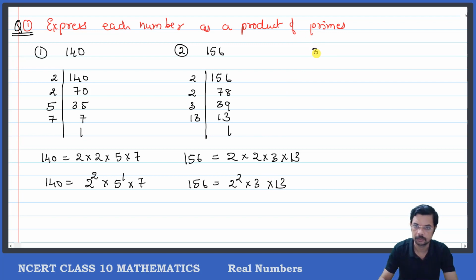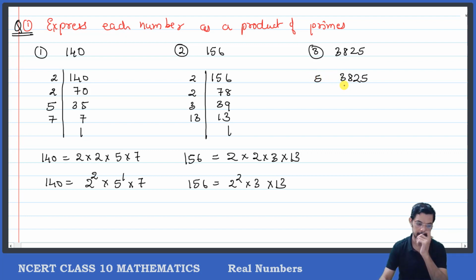Same way, question number 3: 3825. For 3825, what to do? Can you factorize it? Okay, let us do this. This is a multiple of 5, so I'll start with 5.